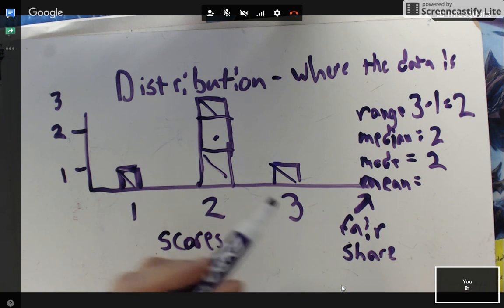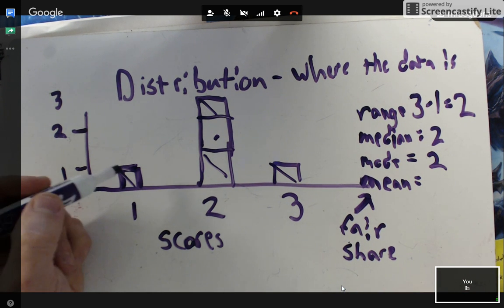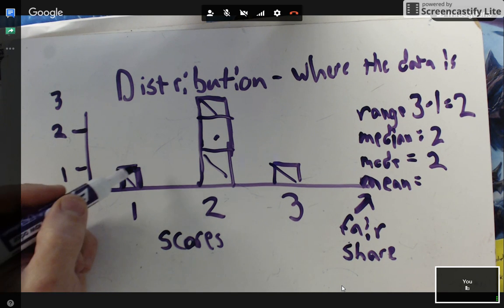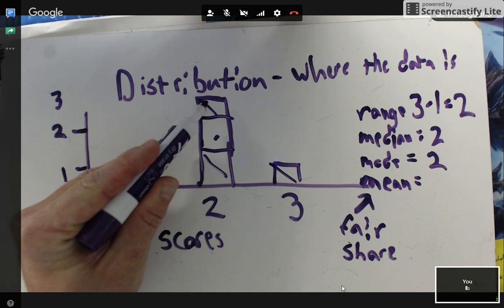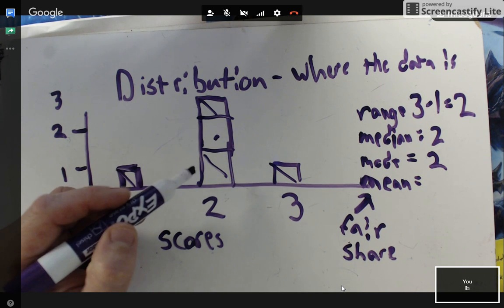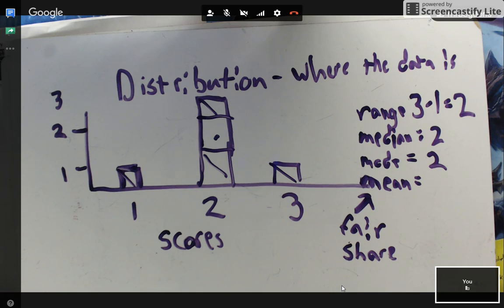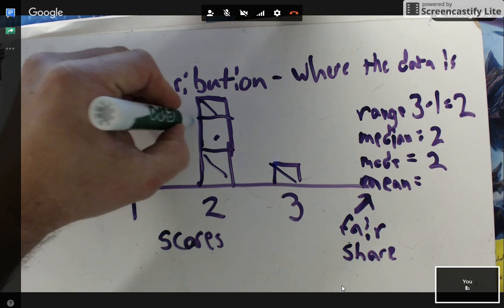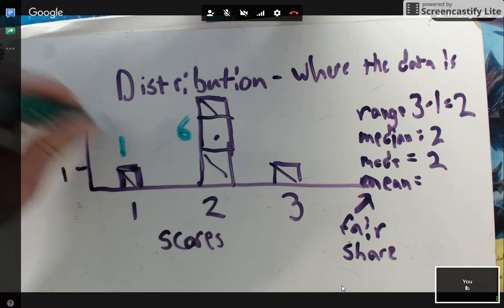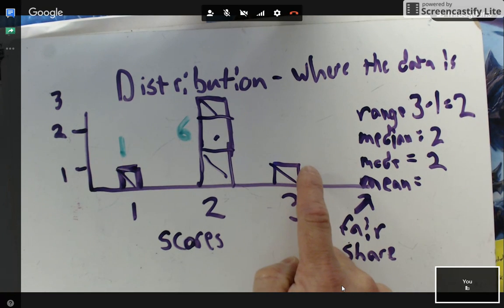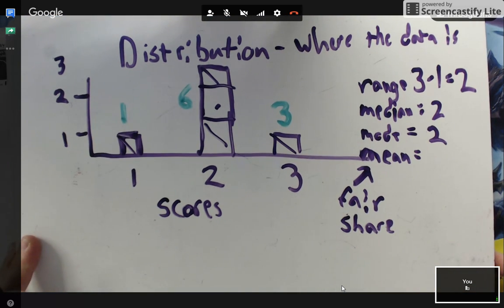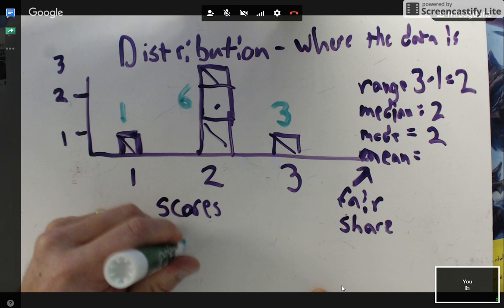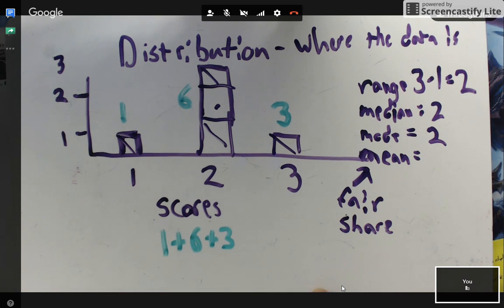So what's my total here if I put everything together? Okay, I have 1 plus 2 plus 2 plus 2. What is 2 plus 2 plus 2? So that would be 6. And here I would have 1. And what's my total for this column? 3, because there's just 1, 3. So with my mean, recall that we add all of the numbers together. So what's 1 plus 6 plus 3?